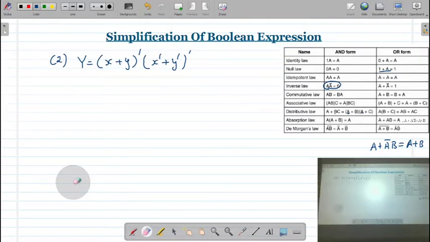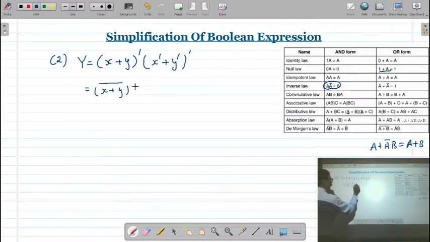This is my Boolean expression. Now instead of bar, we have used a dash, remember. So in some of the textbooks you will find a dash. So in the conventional notation, if we write, then this is (x plus y) whole bar, this is (x bar plus y bar) whole bar.